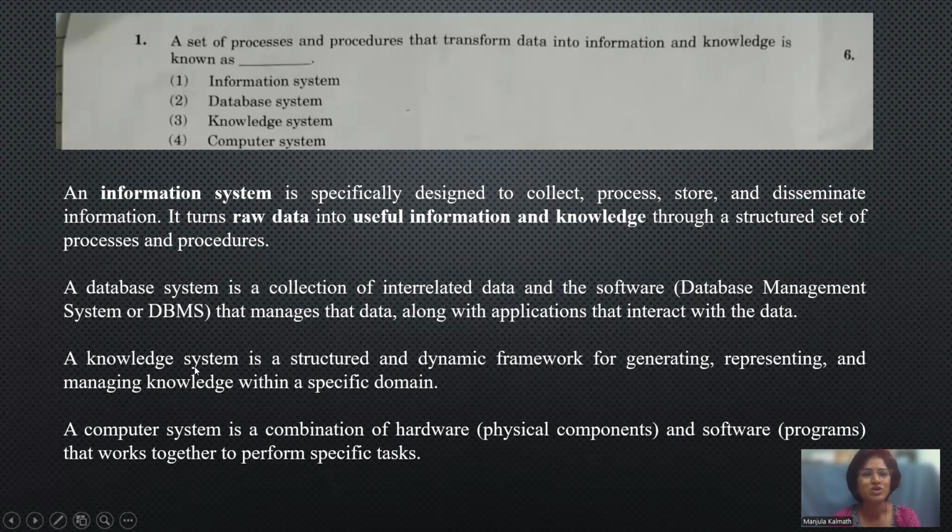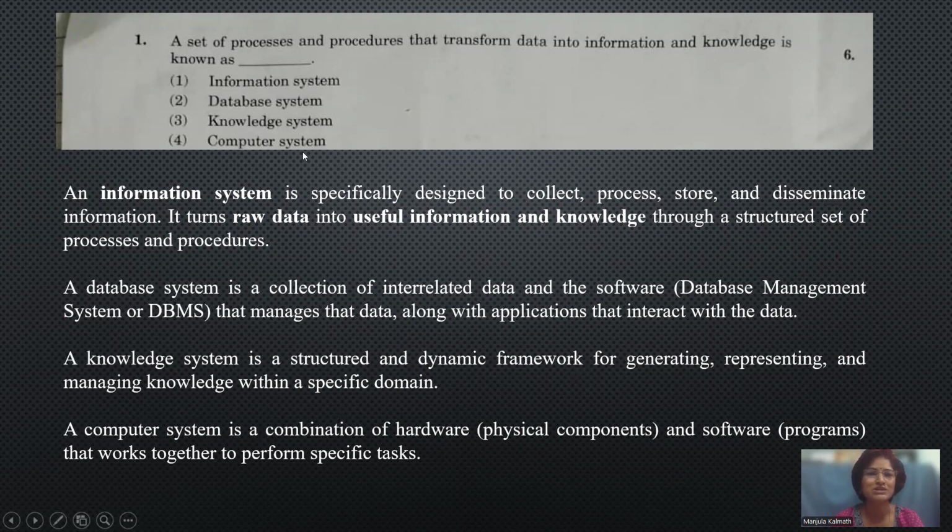Next, we have a knowledge system. A knowledge system is a structured and dynamic framework for generating, representing and managing knowledge within a specific domain. In a particular organization or domain, it generates, represents and maintains the knowledge. A framework is also a collection of functions and programs. Then we have a computer system. It is an electronic device which takes input from the user, processes it and gives the output.